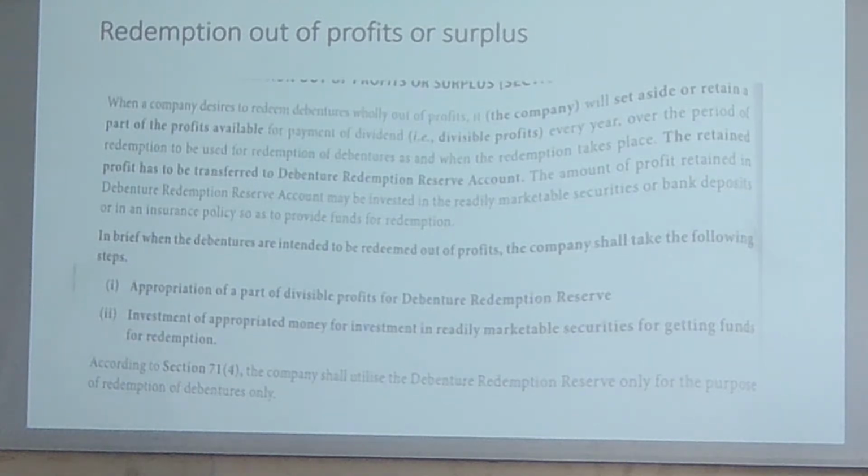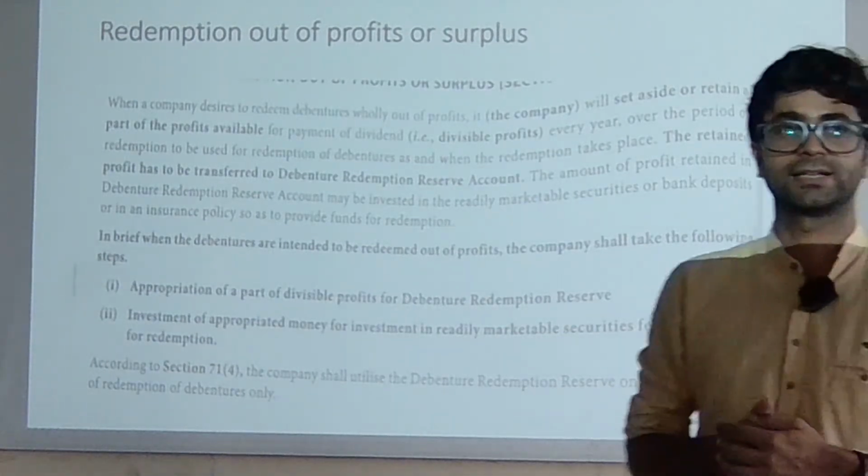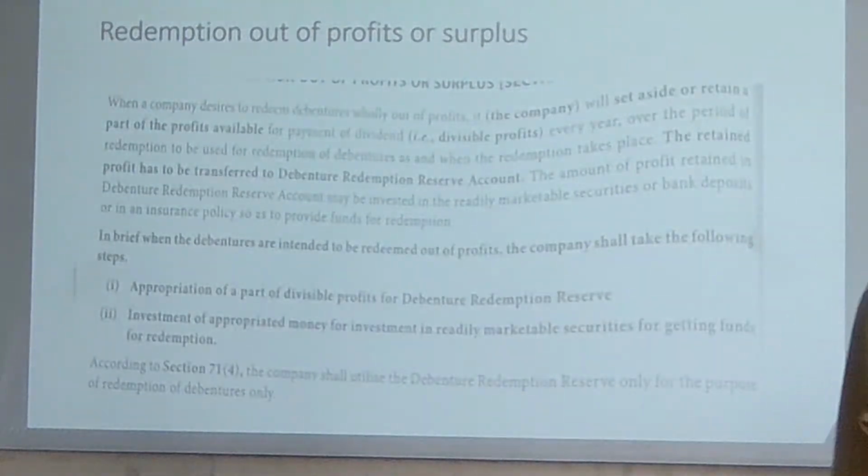Now, the retained profit has to be transferred to the debenture reserve account, done. And after that, the profit retained in the debenture reserve account should be invested in readily marketable securities. We generally do this. Like, have you seen cash? You have not read that kind of concept.